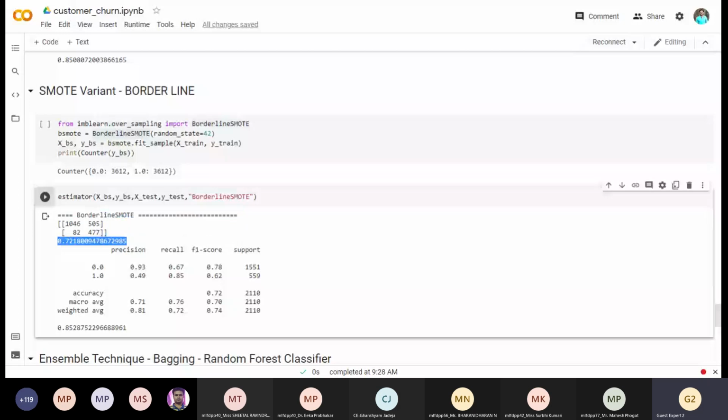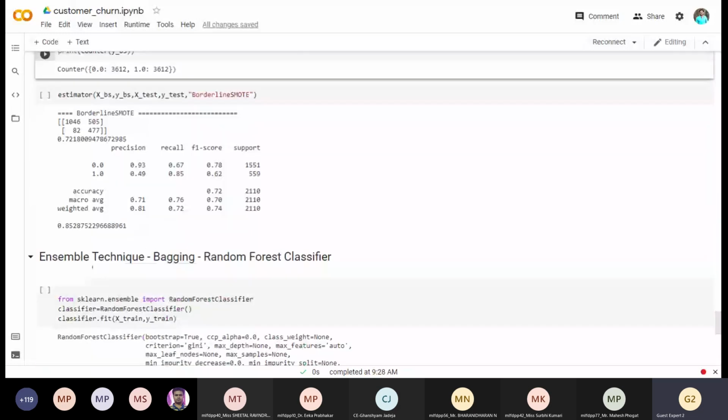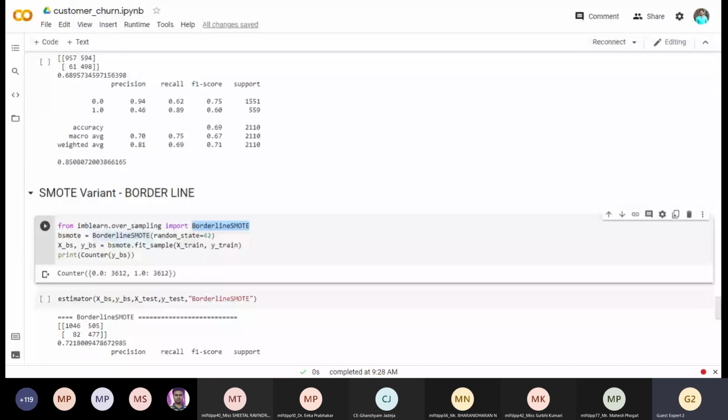After this, borderline SMOTE, see, this many techniques we have used. Now, if you note it down in such a way that to balance the data set, we have used SMOTE plus, let's say, Tomek, ENN, then the borderline SMOTE, ADASYN, and random undersampling, random oversampling. This many, 7 to 8 techniques we have used.